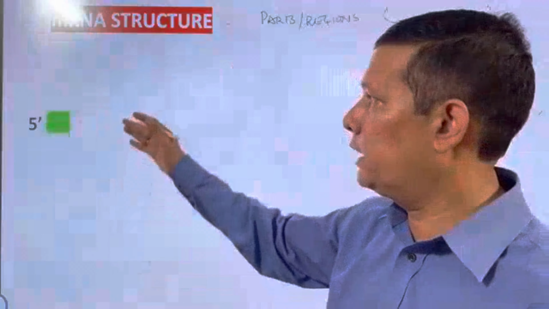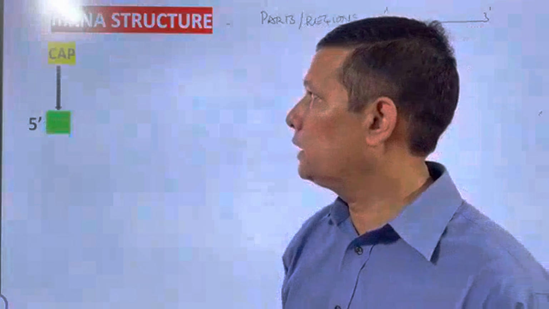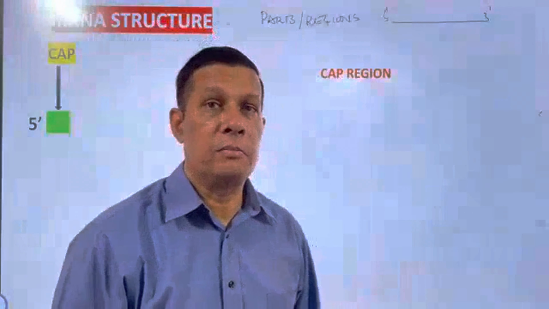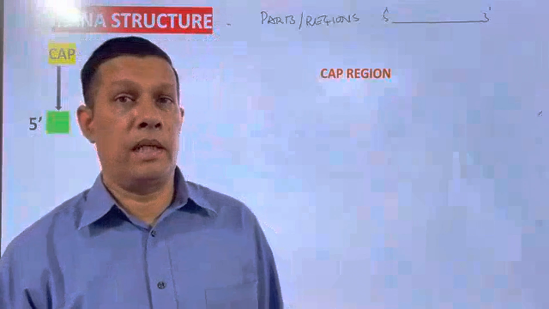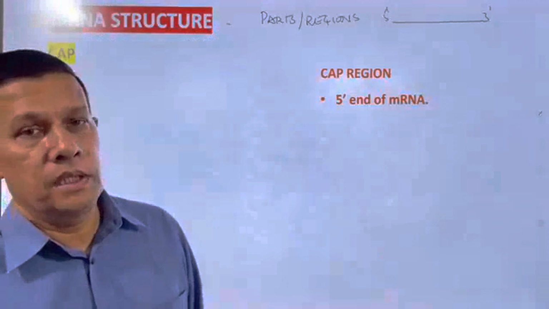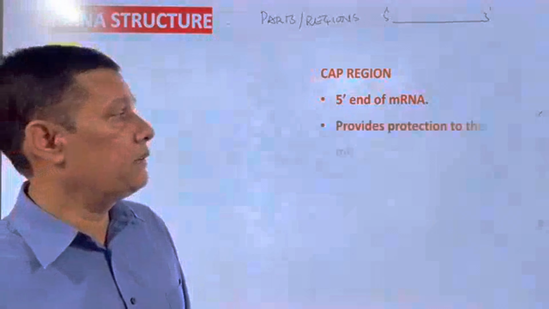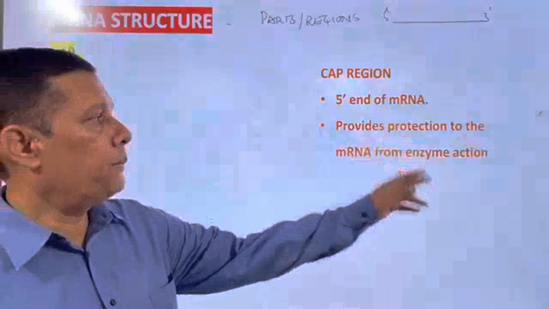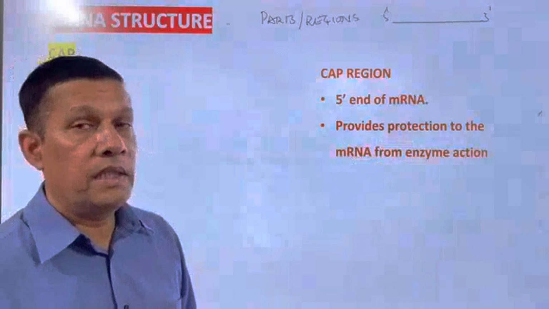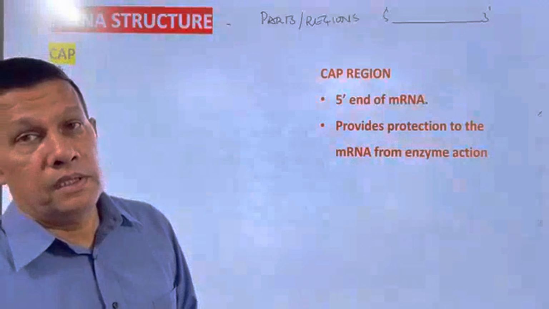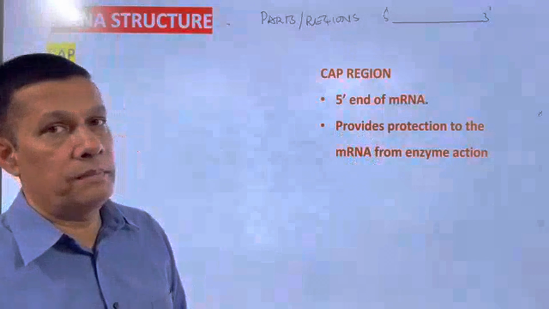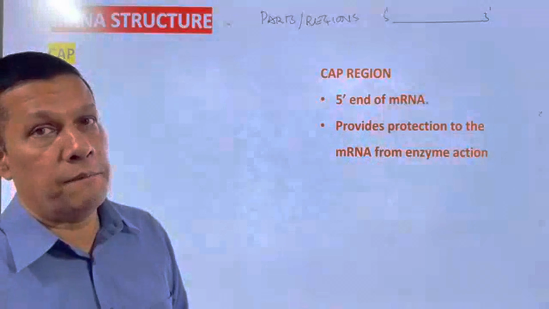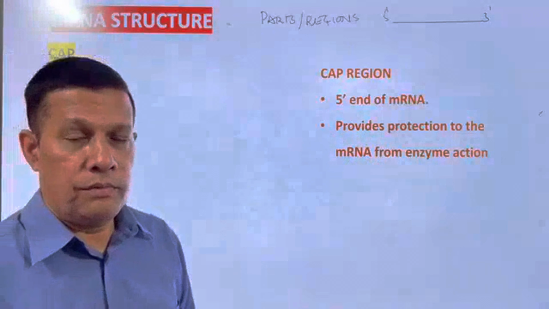Coming to the 5' end of mRNA, this is called the cap region. What is the importance of this region? This region provides protection to the mRNA from the action of different enzymes. That's about the first region of mRNA, the cap region.